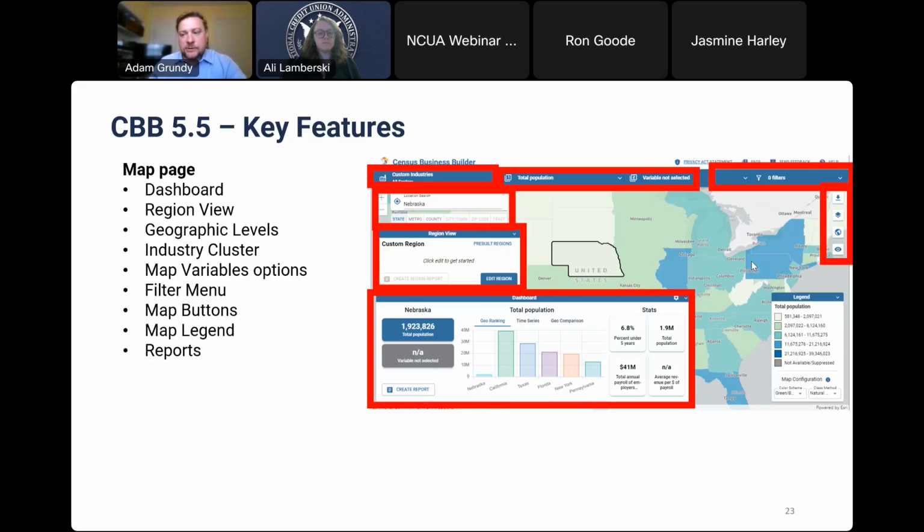Also different reference layers that we can see on the right-hand side of your screen. And then our legend. This tells you what you're looking at in real time by taking a look at what you selected for your primary variable, your secondary variable, and what the legend does correspond to the color on the map that you can see to make sense of the data as you're clicking through it. And then lastly, the create report button allows you to go directly to these reports in order to either formulate a business plan, help out with grant writing, or even just better service the people in your community.